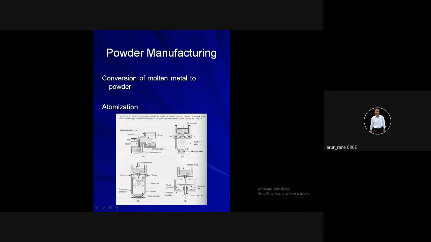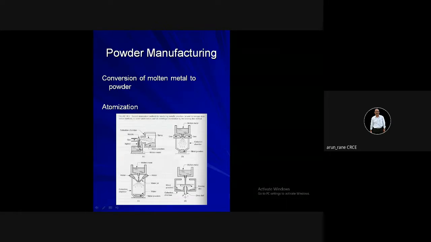So again I repeat, whatever material you have, metal, stainless steel, or whatever, that is melted first, and then under high pressure through a small opening, this molten metal is converted into metal powder, right? So these are the different techniques, the different processes, or the different atomization methods to produce metal powder.